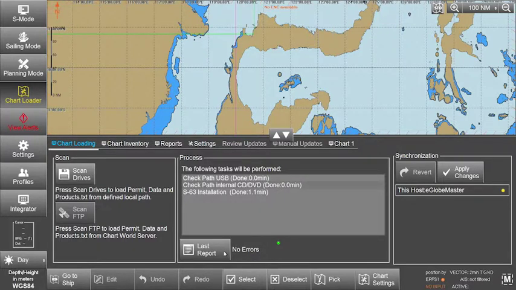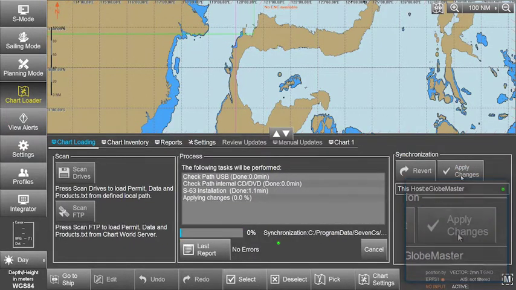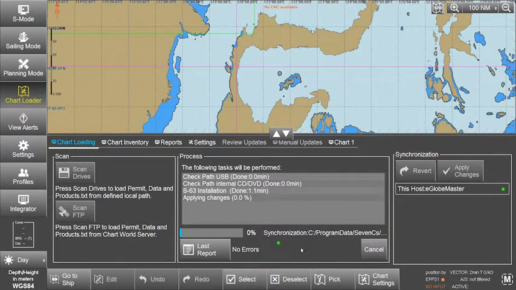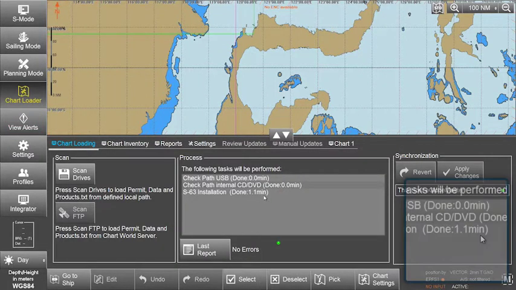Once the updates are installed, these changes need to be applied to the eGlobe G2 ECDIS. Click on Apply Changes in the Synchronization box. The system will display a progress bar plus related messages when applying the changes. When the changes have been applied, a message will be displayed in the Process window to confirm the S63 installation is done.